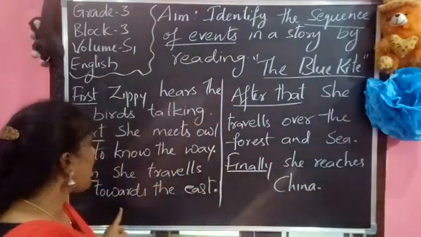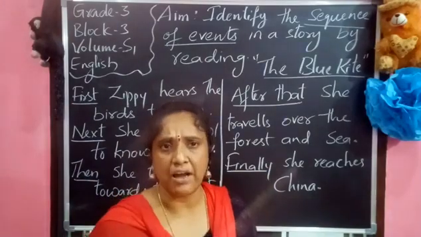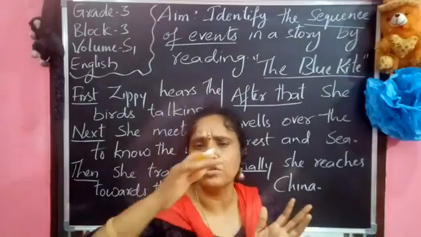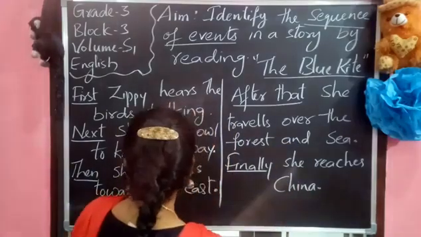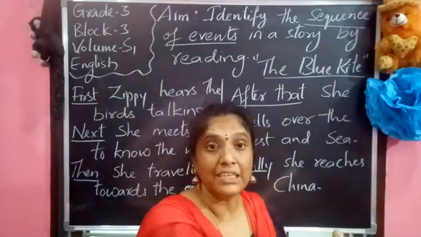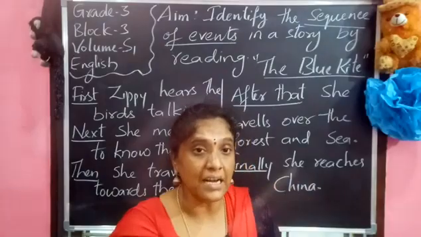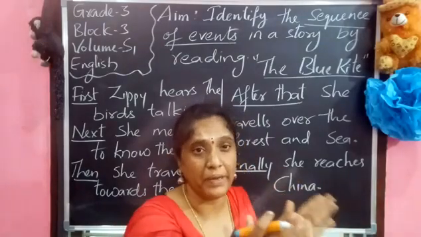Next, then she travels towards the east. Now, after knowing the way, she travels. While she is traveling, she goes over the hills, mountains and seas. And what did the owl tell her here? The owl asked her to travel till she sees the grey color whale. So that is also an important topic here.